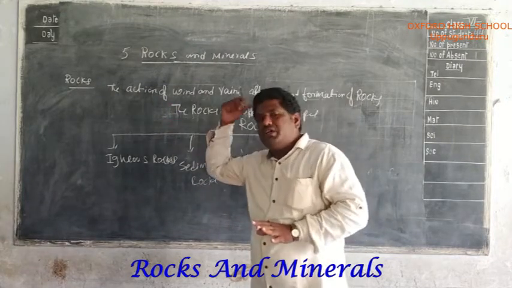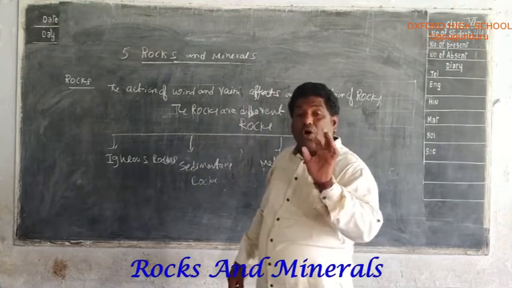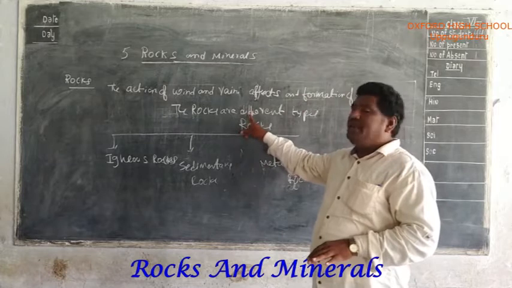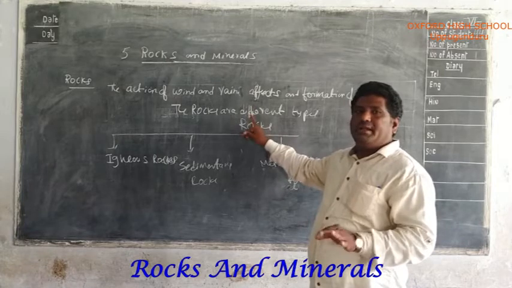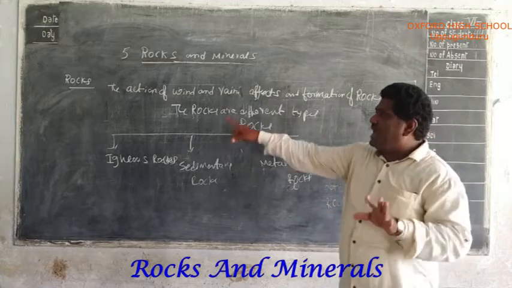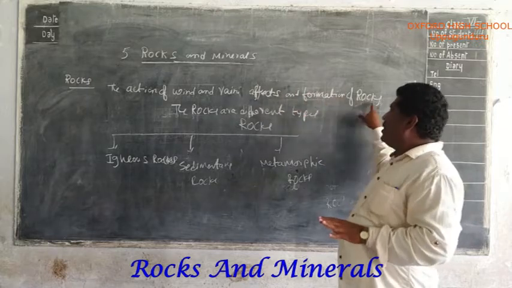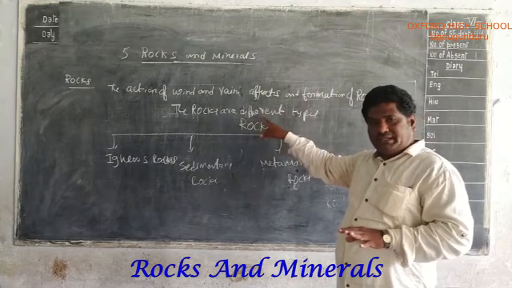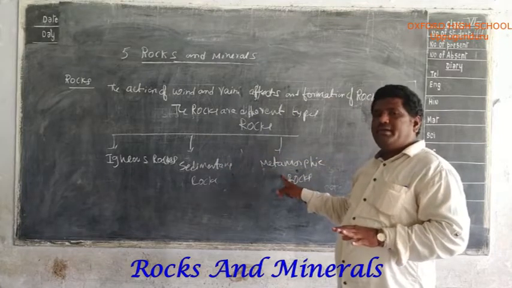What is the definition of rocks? The rocks are solid mineral substances found on the earth's surface, and many metals and minerals are obtained from the rocks. The action of wind and rain affects the formation of the rocks. The rocks are divided into three types: first igneous rocks, second sedimentary rocks, and third metamorphic rocks.